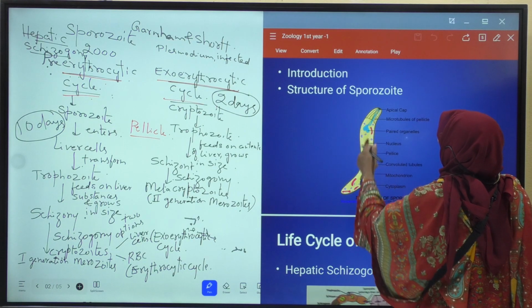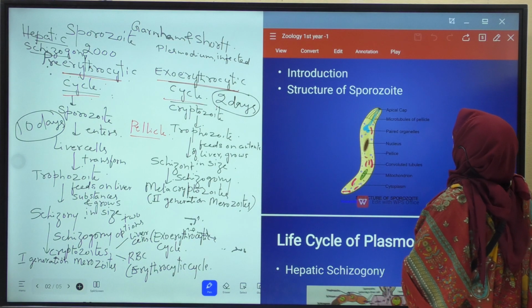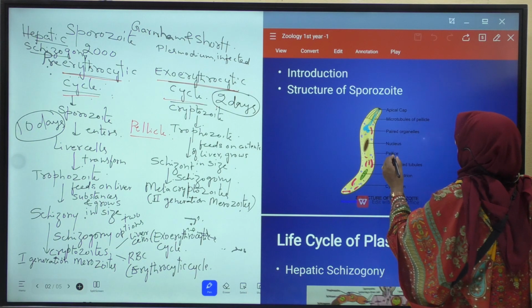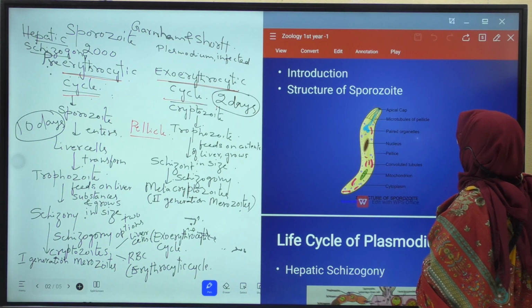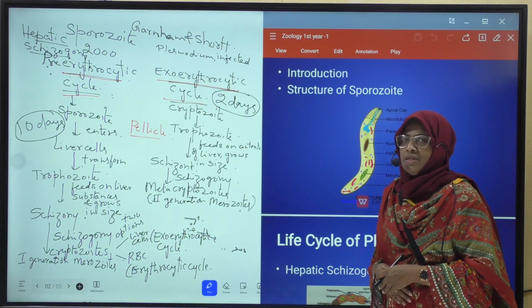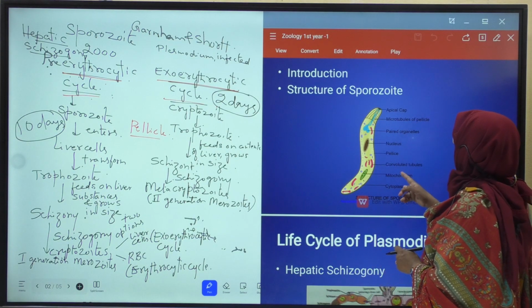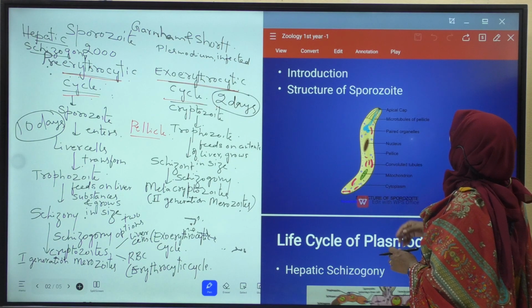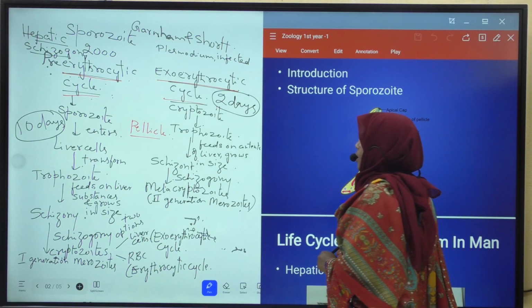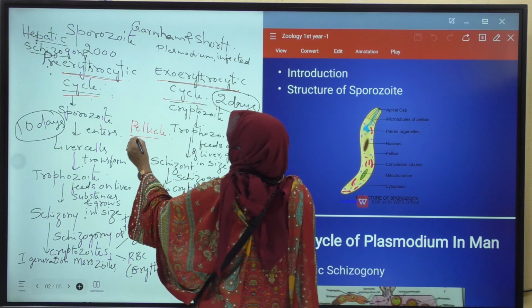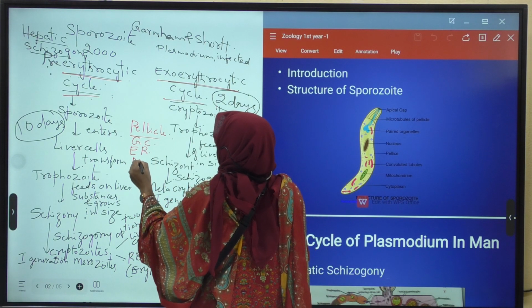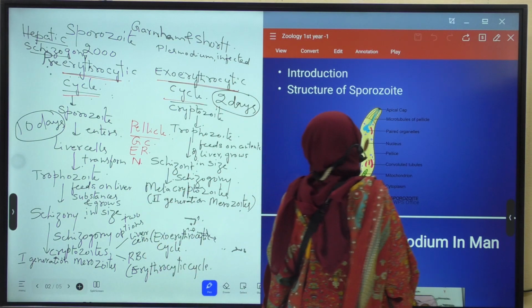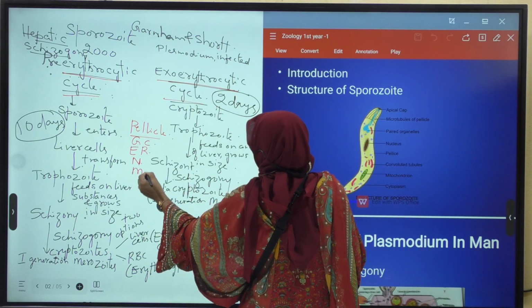Next, in the cytoplasm of the sporozoites, nucleus, mitochondria, endoplasmic reticulum, and Golgi complex are present.